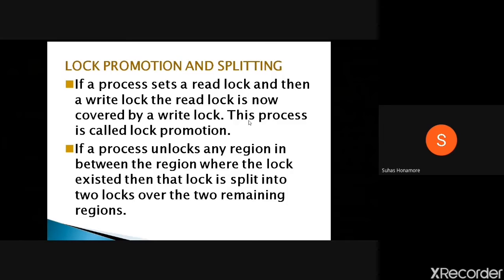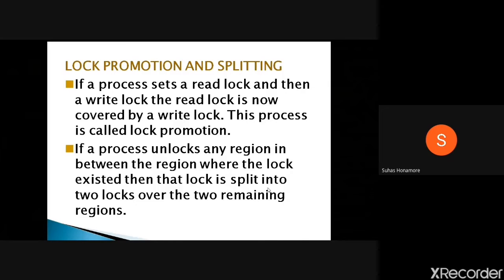If a process wants to unlock some part of a region, suppose we consider one locked region, and in the middle of it the process wants to unlock. Then whatever was locked before that becomes one lock, and whatever is after the unlocked part becomes a second lock.